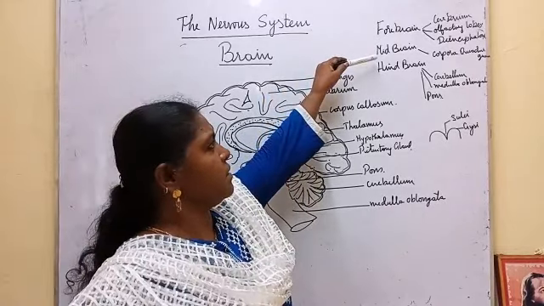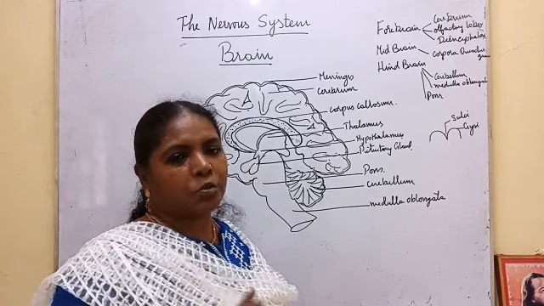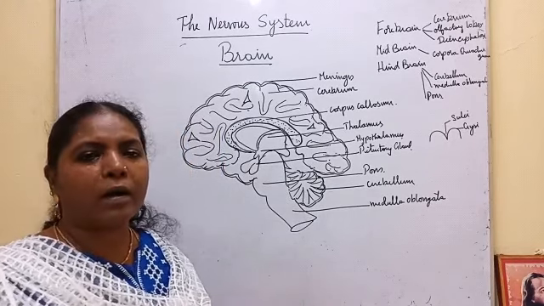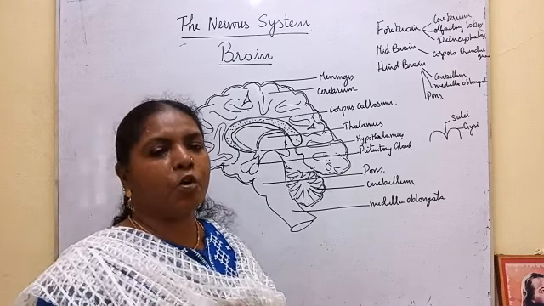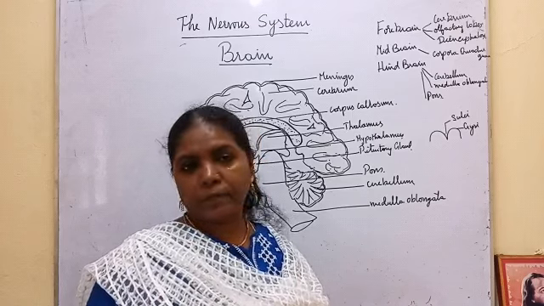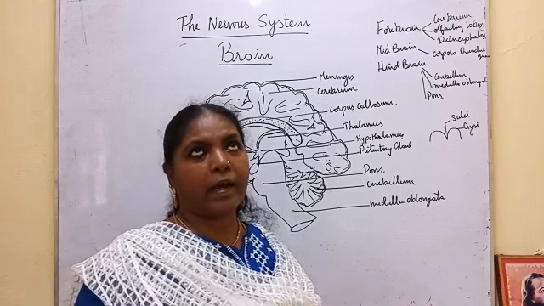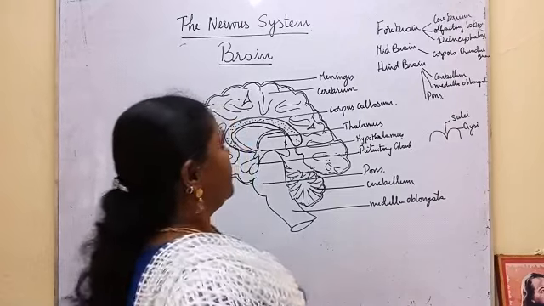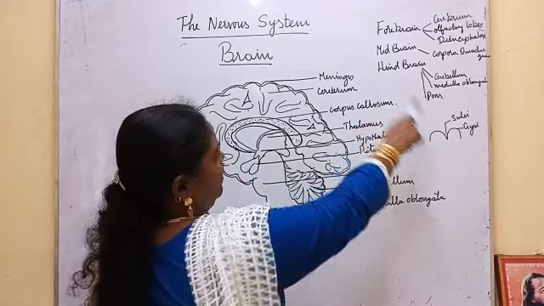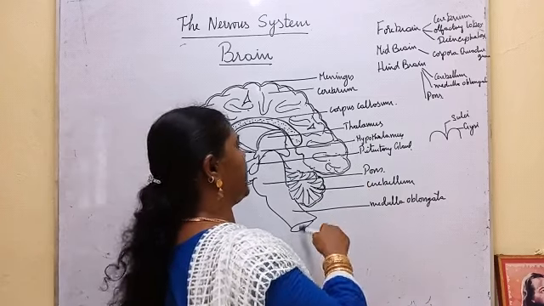The next one is the midbrain. Midbrain is made up of four lobes. Together they are called corpora quadrigemina. These four lobes are responsible for the movement of the eye and movement of the head. If anything happens to this, you cannot move your head or move your eye. Then the hindbrain, which is also called the brain stem.